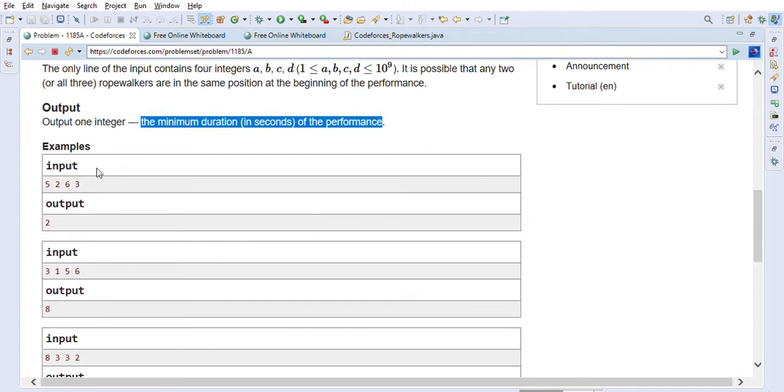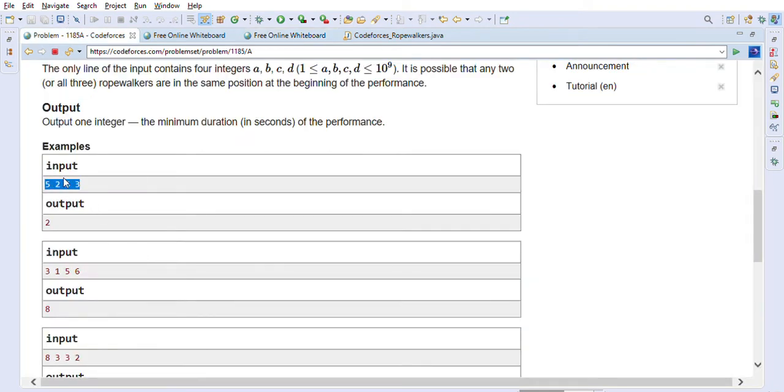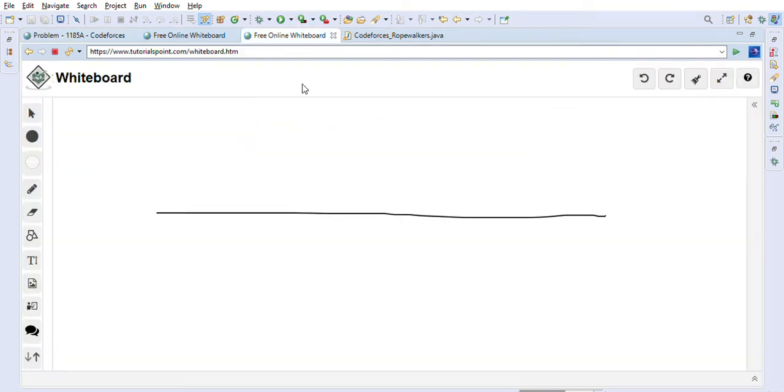Let's take the example 5 2 6 3 over on the whiteboard. Let's look at the positions. This is 2, this is 5 and this is 6. So these are the positions of the three rope walkers.